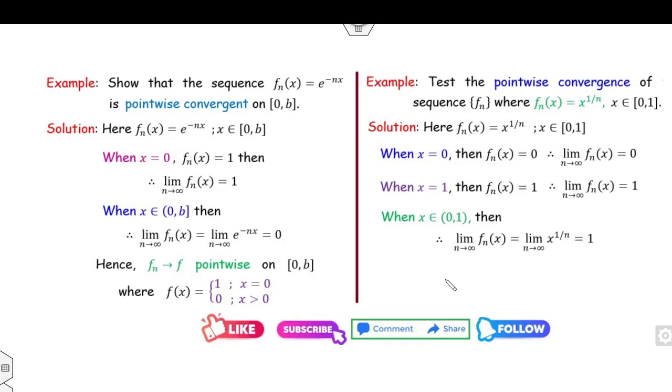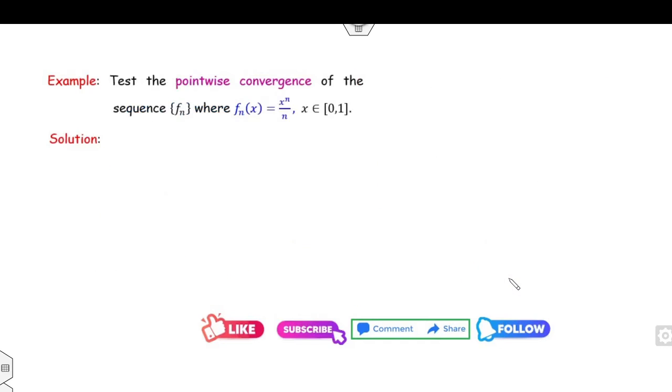So what you conclude is that I can define fn converges to f, where f has three cases. If x is 0, the answer is 0, and in both the other cases it is 1. So I can say the open interval 0 to closed interval 1 is 1. Fine. So fn converges to f pointwise.